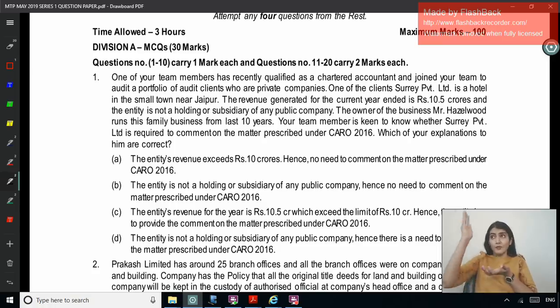So up to 1 crore, 1 crore, 10 crore, if all these three numbers are within the limits, then CARO is not applicable to a private company.